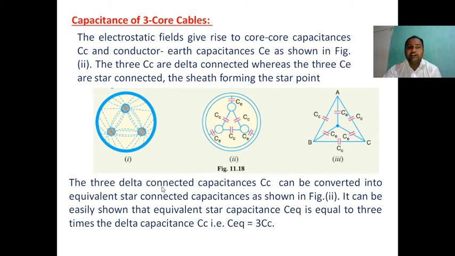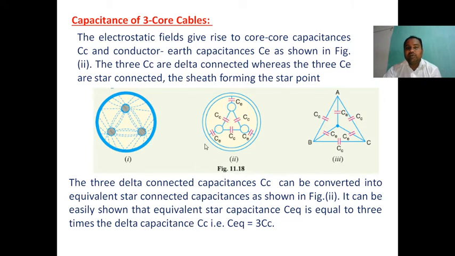The three delta-connected capacitances Cc can be converted into equivalent star-connected capacitances, as shown in the figure. It can be easily shown that the equivalent star capacitance C equivalent is equal to 3 times the delta capacitance.